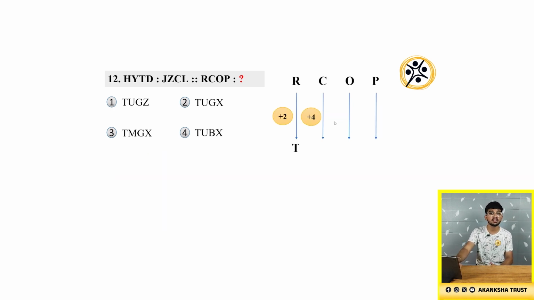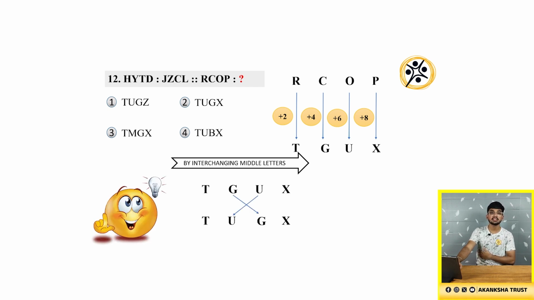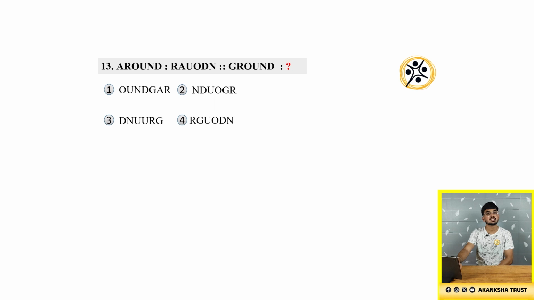RCOP, R +2 will get T, C +4 will get G, O +6 will get U, P +8 will get X. So the word is TGUX. Now we need to interchange the middle two letters. That is, TGUX can be written as T, U, G and X. So the answer is option 2. So now we'll solve the next question, that is the 13th question.